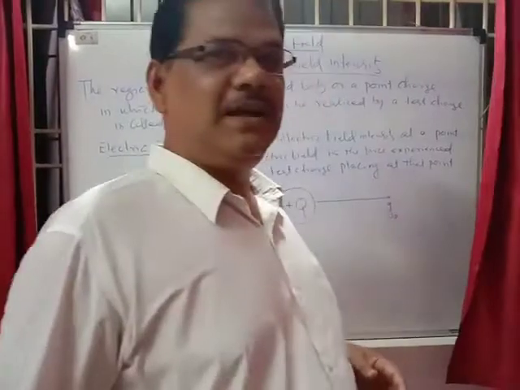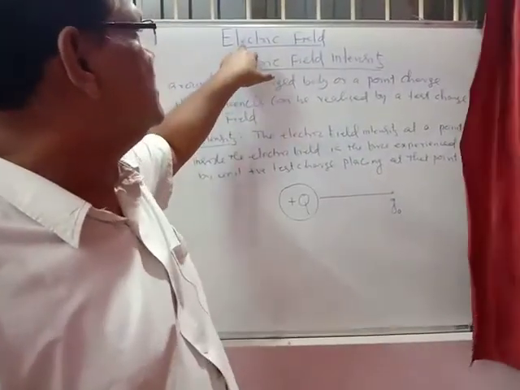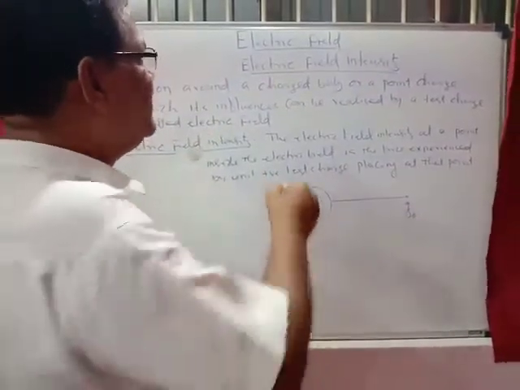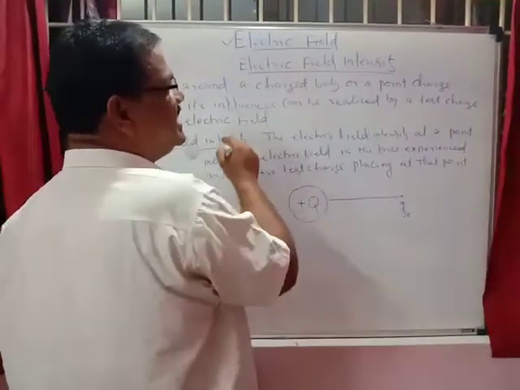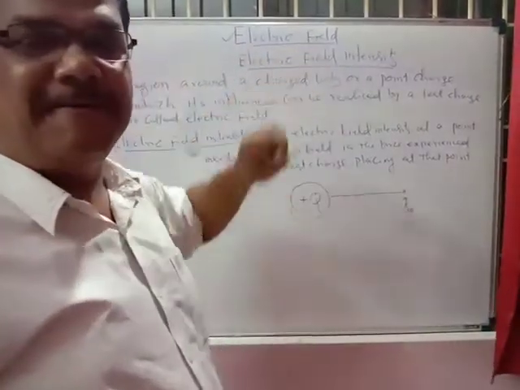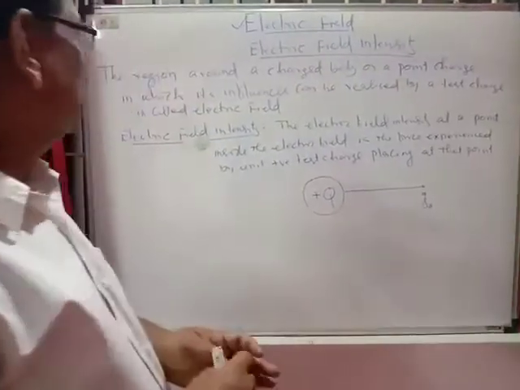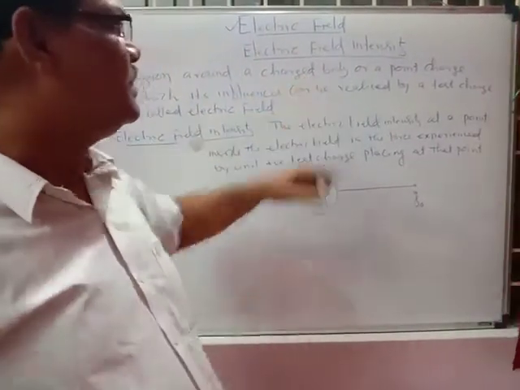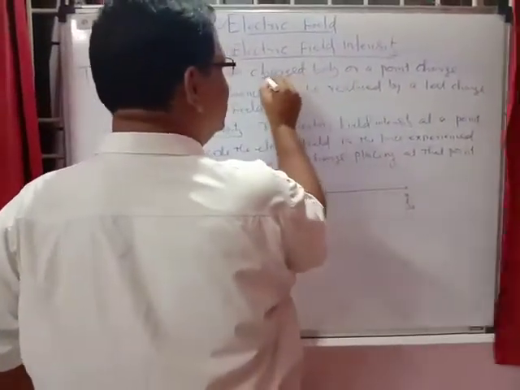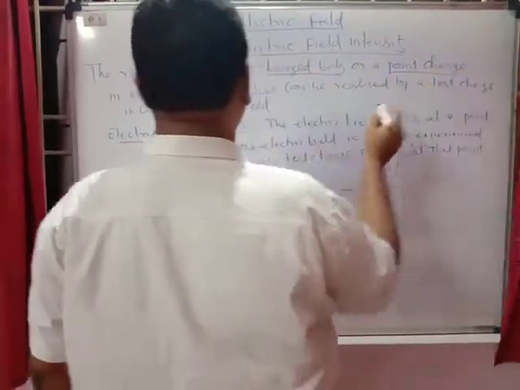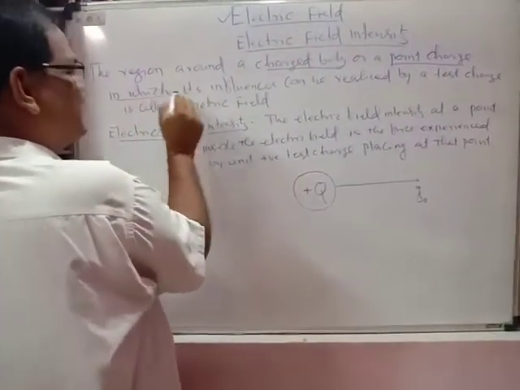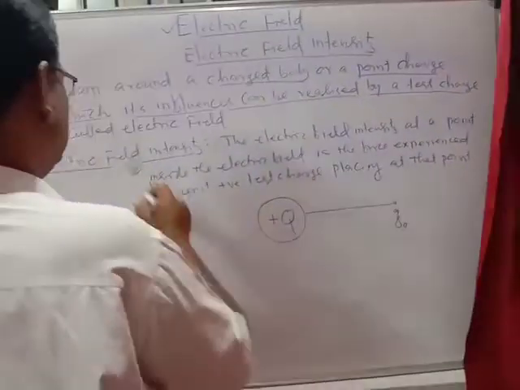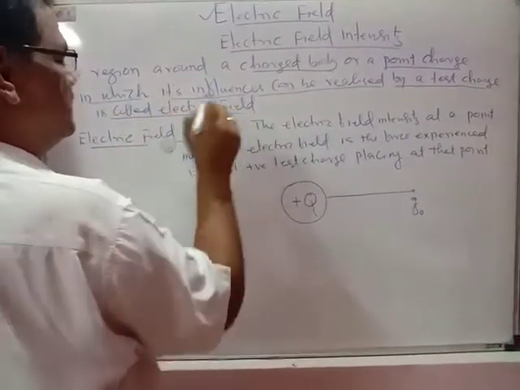And today I want to carry on with the electric field and electric field intensity. What is that electric field? It is the region around a charged body or a point charge, in which its influence can be realized by a test charge. That is called the electric field.